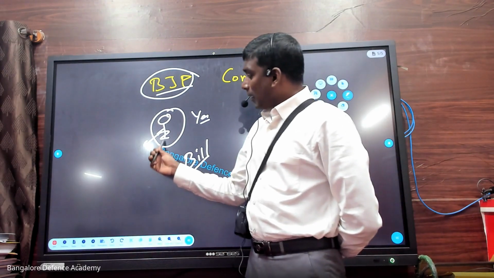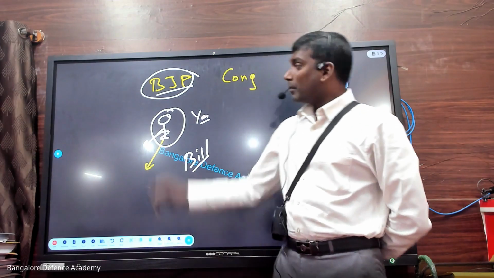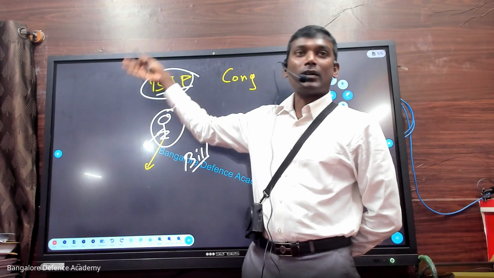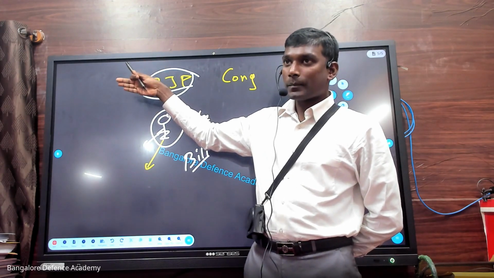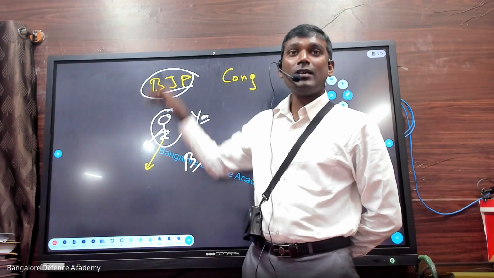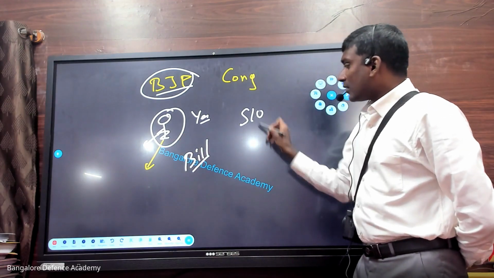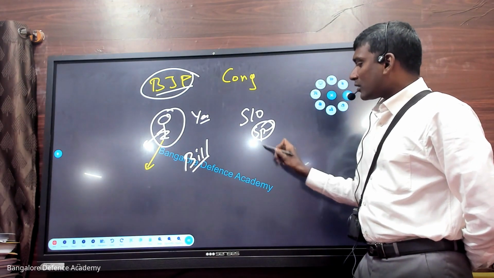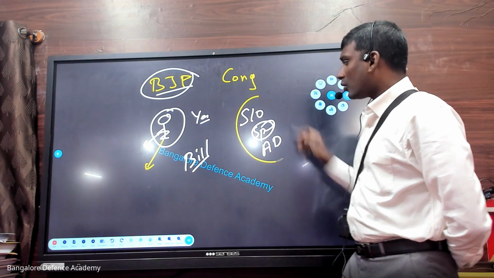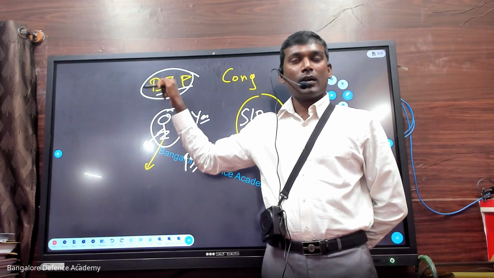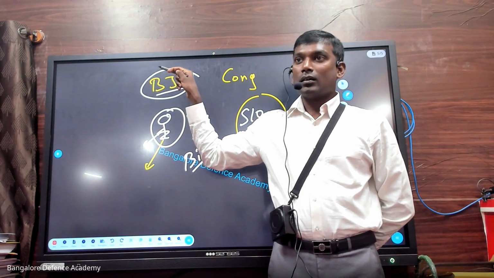So being inside the political party, this person starts acting against the party. He is not listening to the party leadership or the party members.